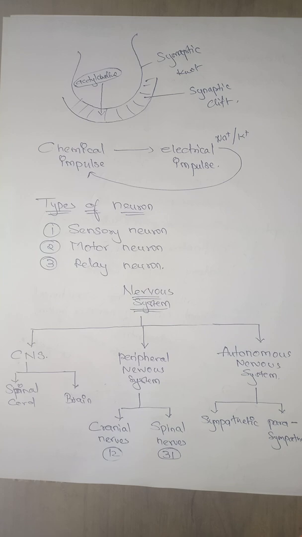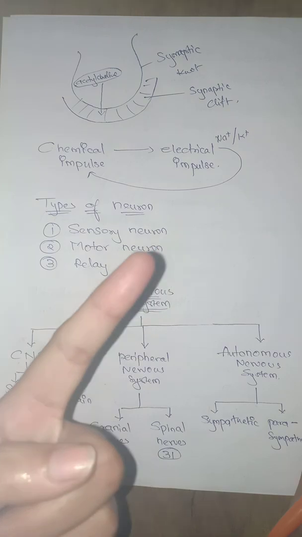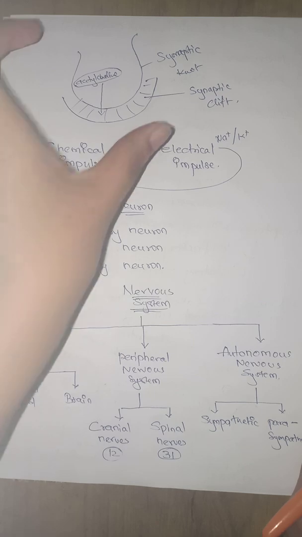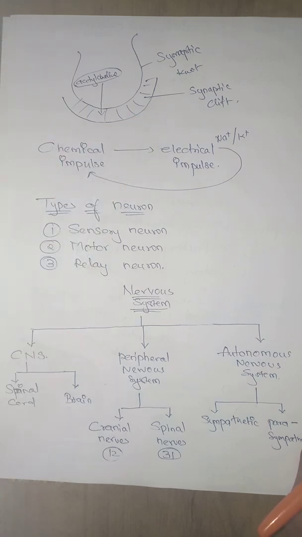If you have any doubt regarding this topic, note that for this year, 2020-21, the topics reflex action and reflex arc have been removed from your syllabus. So all you have to study is the types of the human nervous system, your neurons, synaptic cleft, the chemical impulse being transferred into an electrical impulse, and types of neurons. That's all. You don't have the reflex arc, so I won't go into that topic this year. Okay, dear?